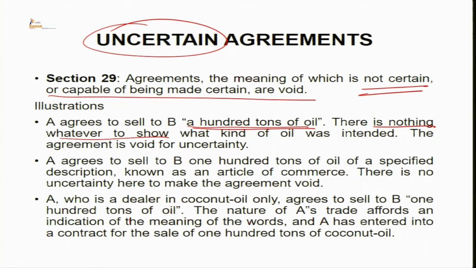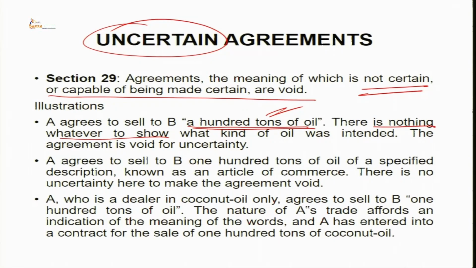This illustration seems to be incomplete, but what it is trying to convey to you is that A agrees to sell to B 100 tons of oil, but A may be a dealer in different types of oil. He may be selling different types of oil. Now, here he is agreeing to sell to B 100 tons of oil. So, I agree to sell to you 100 tons of oil, and I deal in n number of types of oil, but here in this point wherein I am agreeing to sell to you 100 tons of oil, I have not mentioned, I have not made it certain which type of oil I am referring to.